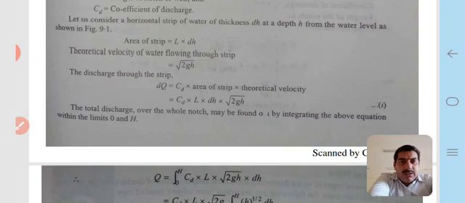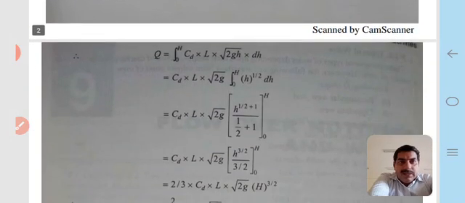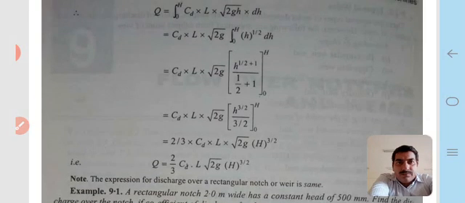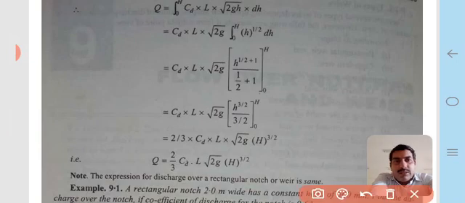Therefore, the discharge over the whole notch may be found by integrating from 0 to H, as shown in that expression. CD L root 2g is a constant value, and it is taken outside the integration of h.